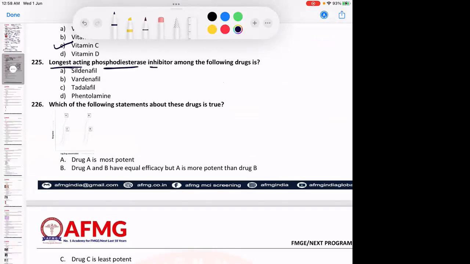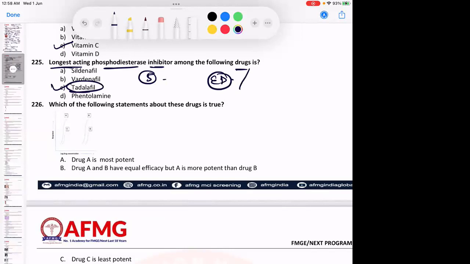Longest acting phosphodiesterase inhibitor among the following drugs is? Phosphodiesterase 5 inhibitors are usually drugs like sildenafil, tadalafil, all of these. The longest acting one out of these is tadalafil. The commonly used one is sildenafil. Remember, all of these drugs, phosphodiesterase 5 inhibitors, are the drug of choice for erectile dysfunction.